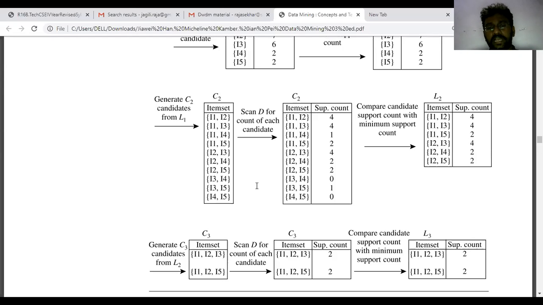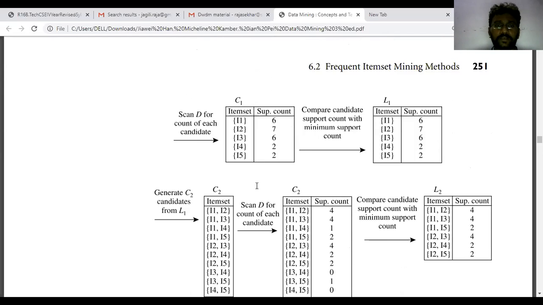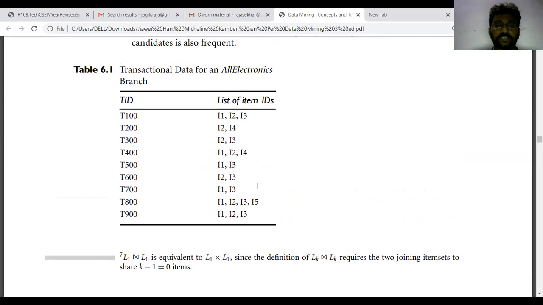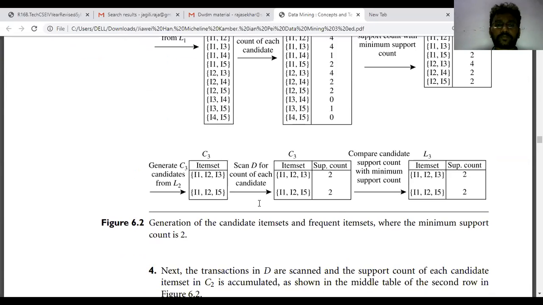The next count is I1, I2, I5. Search with the same item set. How many are available? I1, I2, I5, 1. I1, I2, I5, 2. So the support count is 2 only. Now compare the candidate support count with the minimum support count. The minimum support count is 2. That means these two item sets are the valid item sets available in L3.